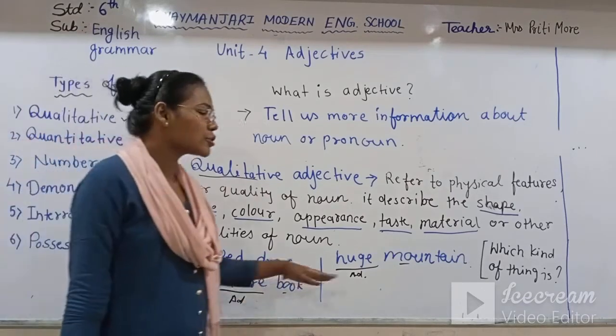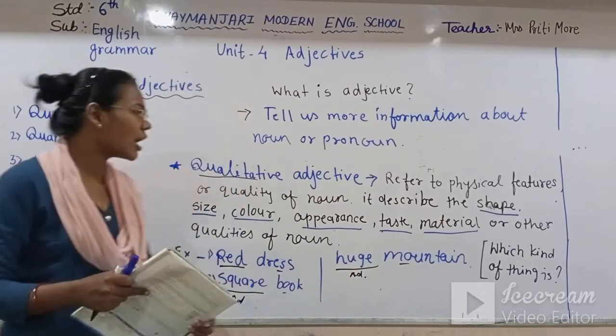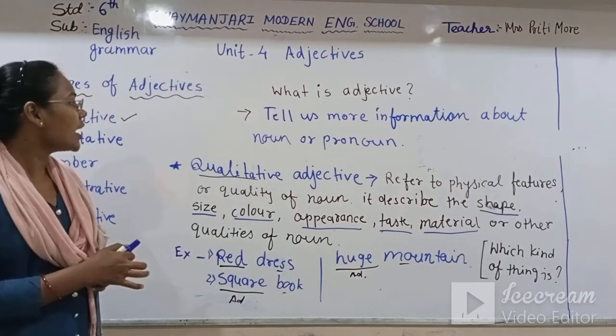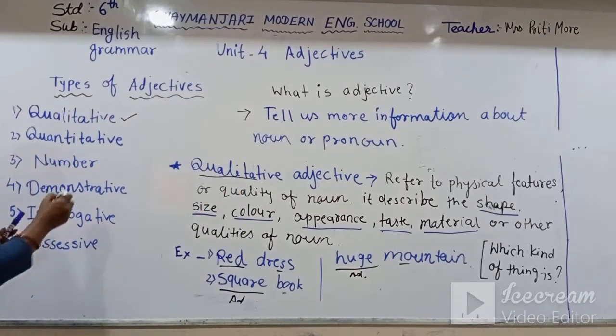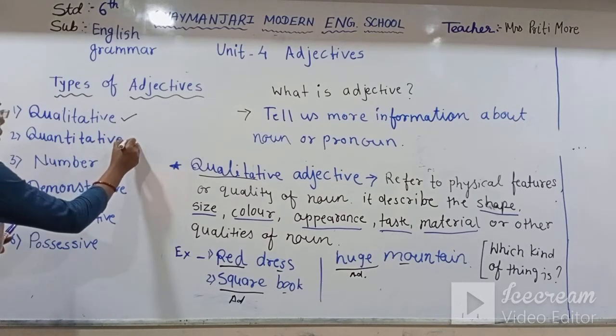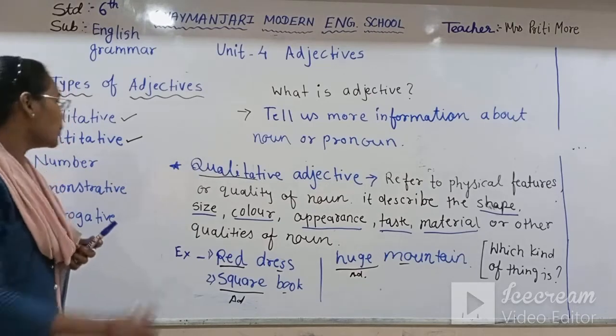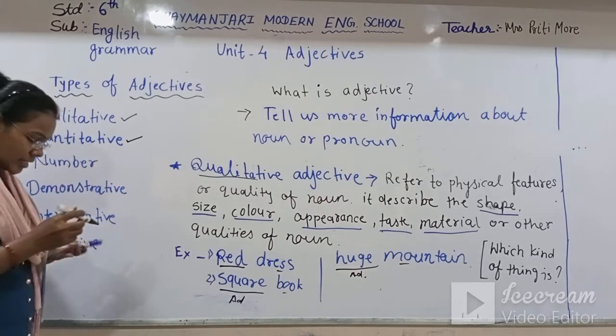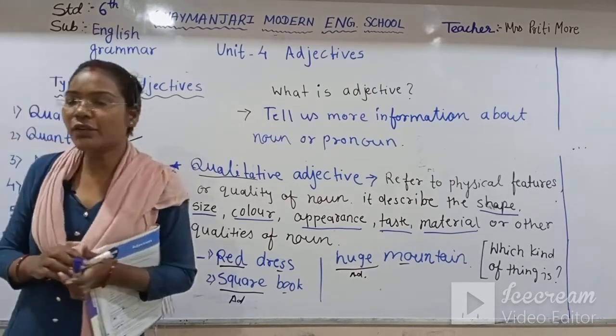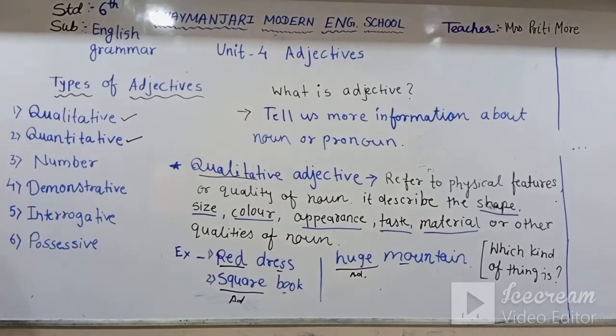And this example also we have seen. Now let's move forward and see the adjective of quantity, that means the quantitative adjective. What is a quantitative adjective? Let's see.